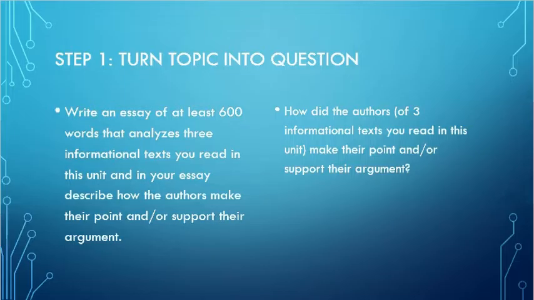So when you look at our topic, it's write an essay of at least 600 words that analyzes 3 informational texts you read in this unit, and in your essay describe how the authors make their point and or support their argument. Now you notice in the first topic there's no question mark. If you just look at that for a second, though, you can kind of see that there's a question there. And if you rephrase it as a question with a question mark, it kind of runs like this. How did the authors of 3 informational texts you read in this unit make their point and or support their argument?